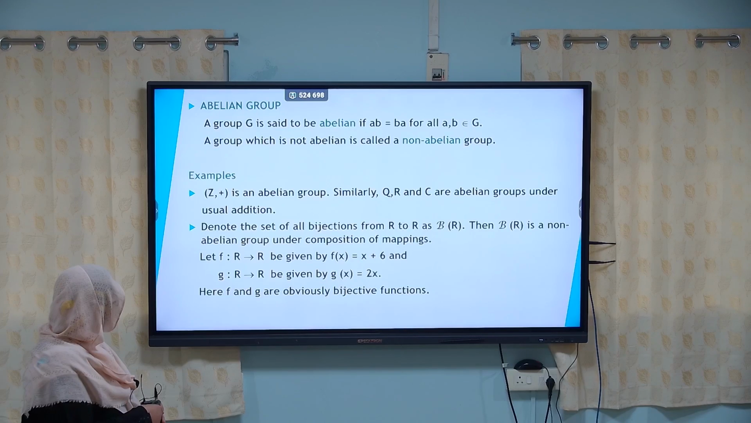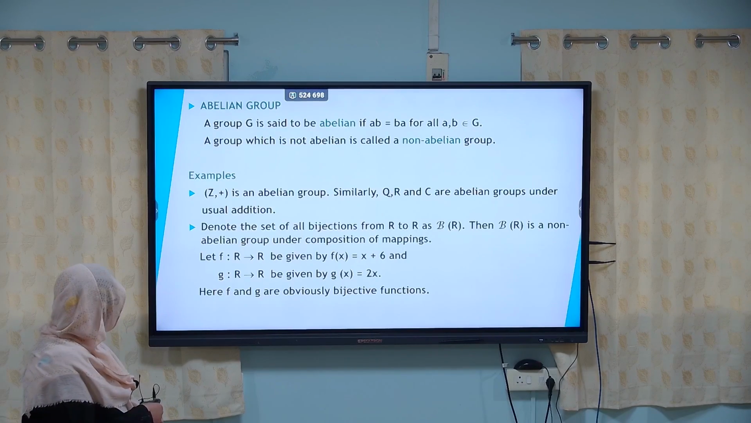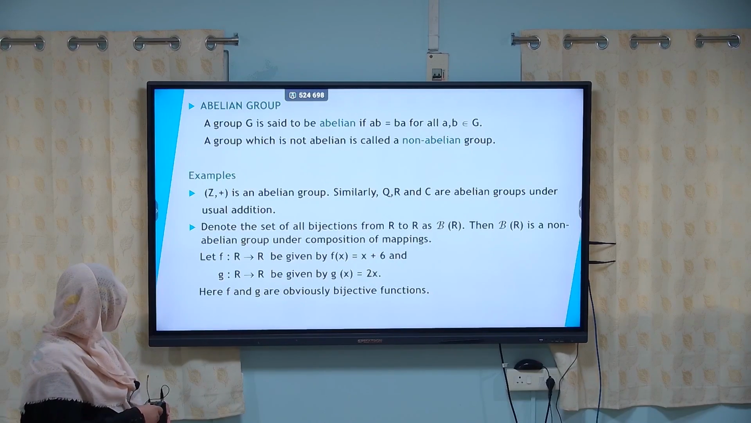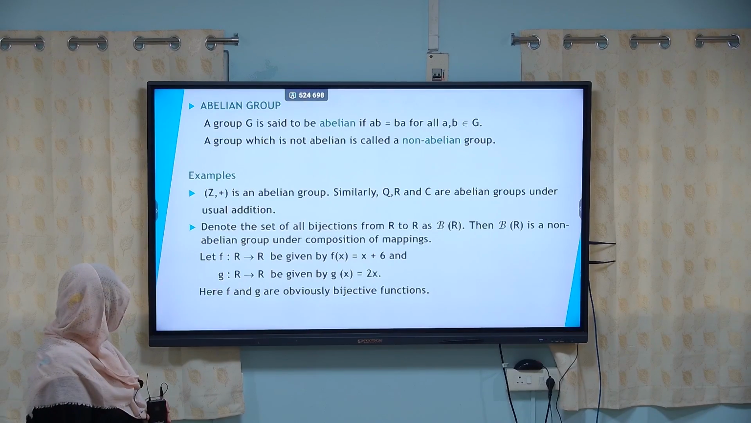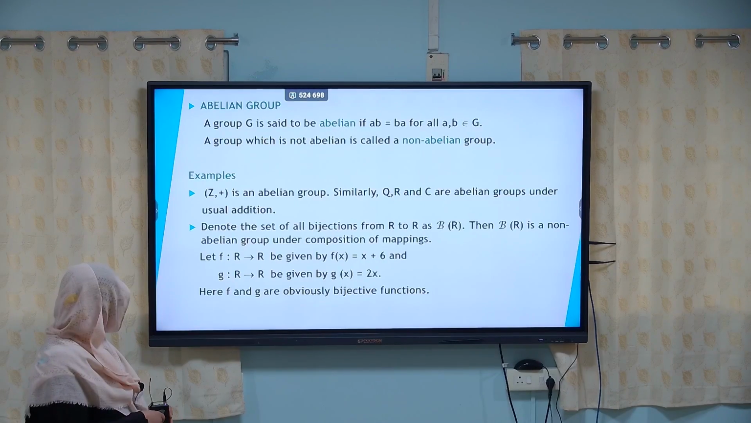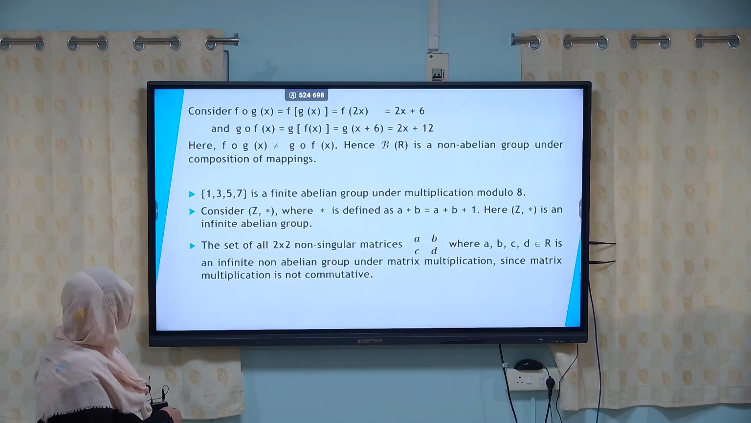Denote the set of all bijections from R to R as script B of R. Then script B of R is a non-abelian group under composition of mappings. Let us define the function f from R to R given by f of x equals x plus 6, and g is a function from R to R given by g of x equals 2x. Here f and g are obviously bijective functions, meaning they are one-to-one and onto functions.